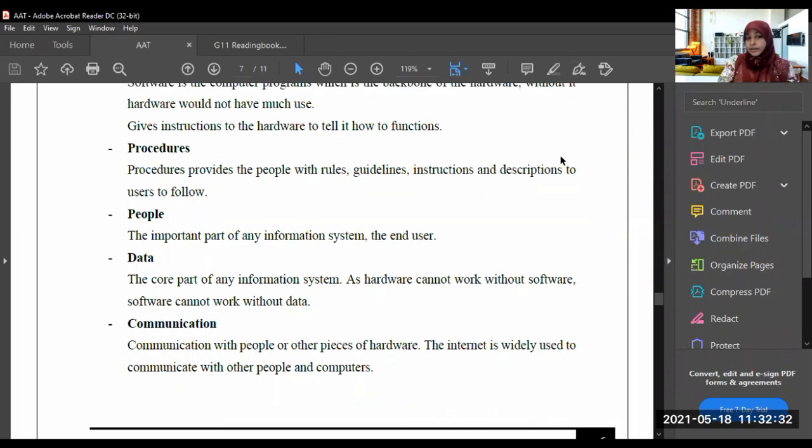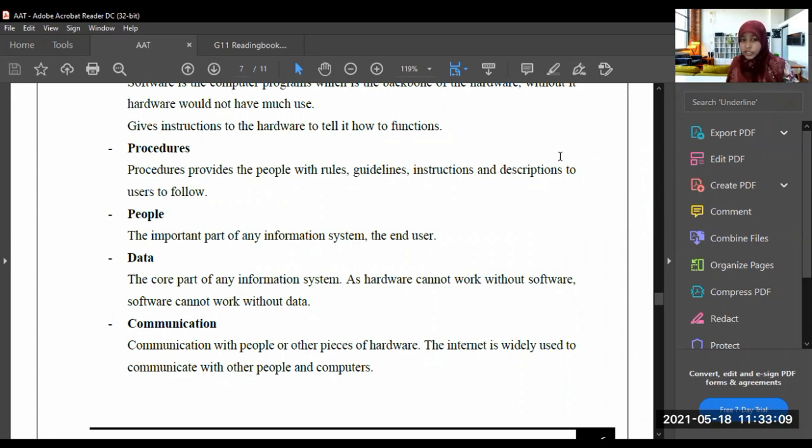Next one, data. Data, what is data? You know already, I told you what data is, okay? The core part of any information system. It is the most important part of the information system. As hardware cannot work without software, software cannot work without data. There are software, but if there is no data, the software won't work. So if you want your software to work, then there should be data.